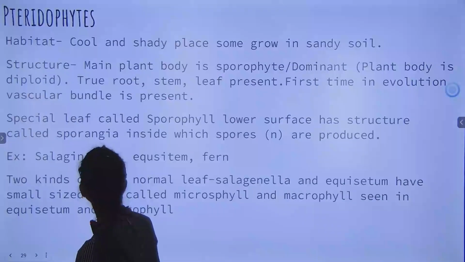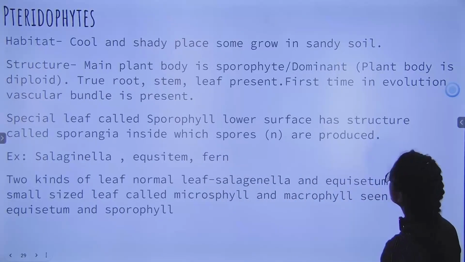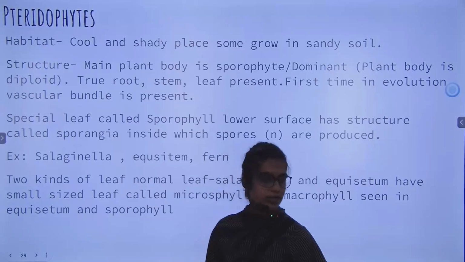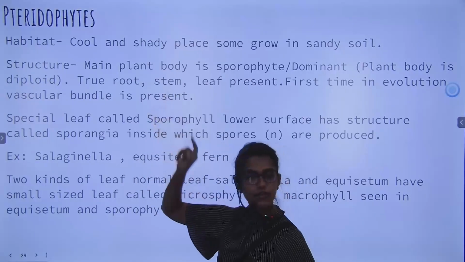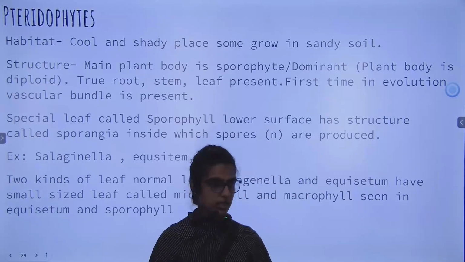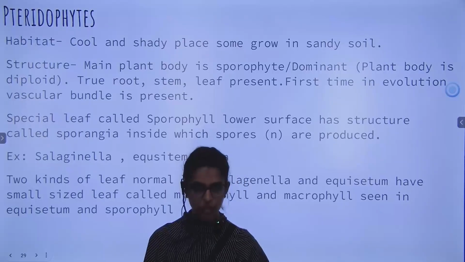Okay, write down. True root, stem, leaves present. First time in evolution, you will also see vascular bundles present. You must have heard about xylem and phloem, no? उसका origination pteridophytes में हुआ था. It originated in pteridophyte plants. लेकिन वो एंजियोस्पर्म जैसे एडवांस नहीं है, primitive stage में है.